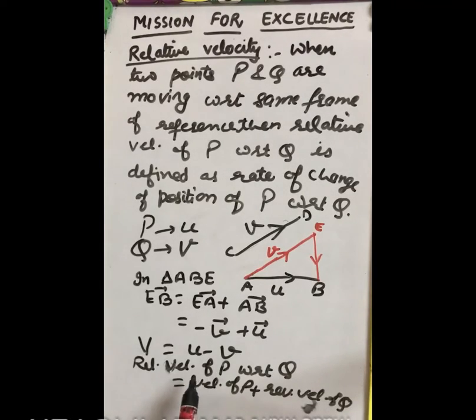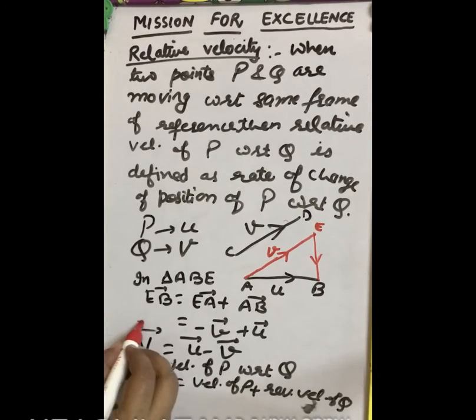So that's why this is equal to u minus v, the relative velocity. Let us take it as a vector because velocity is a vector. So the relative velocity is equal to u minus v.